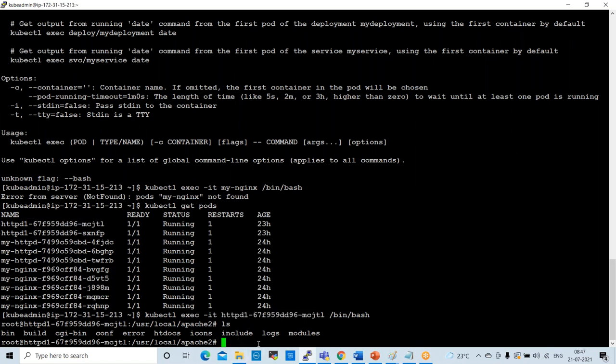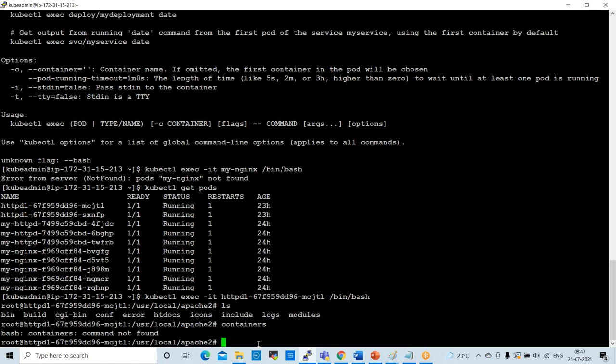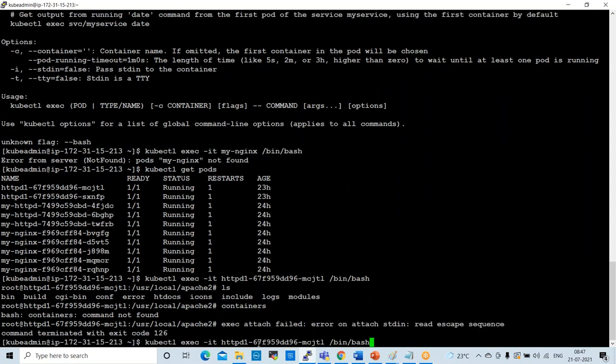Okay. So here, containers will show you Control PQ. To exit from the pod, Control PQ is the command to exit from the pod here. Normally some commands will not work properly in the test layer. That is why we are facing some issues. Okay, no problem.